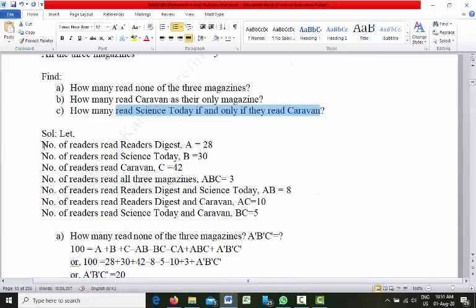Now let us suppose number of readers who read Reader's Digest. We have 3 magazines, Reader's Digest, Science Today and Caravan. So let us name each of these. Number of readers who read Reader's Digest, let us suppose this is set A, which is 28.